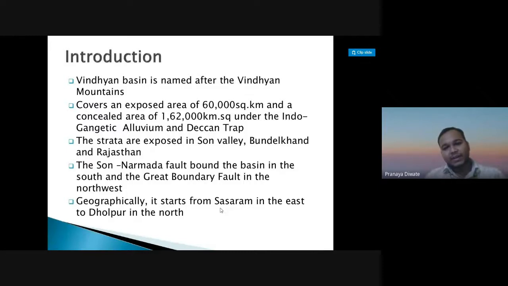The strata are exposed in Son Valley, Bundelkhand, and Rajasthan. The Son Narmada fault bounds the basin in the south and the Great Boundary Fault in the northwest. Geographically, it starts from Sasaram, and in the east, to Dholpur in the north.